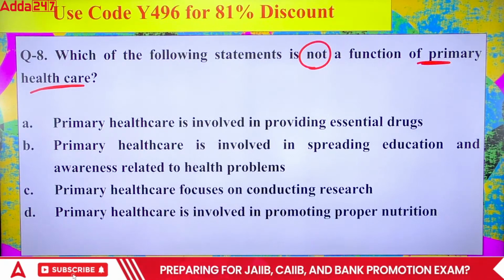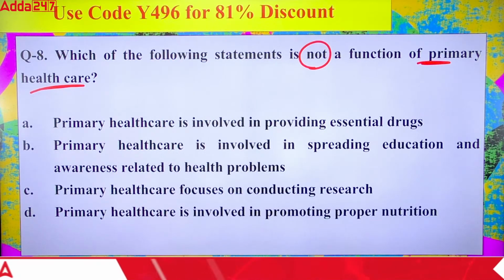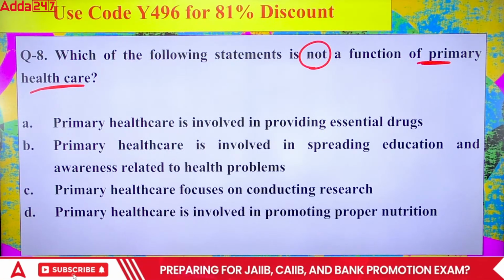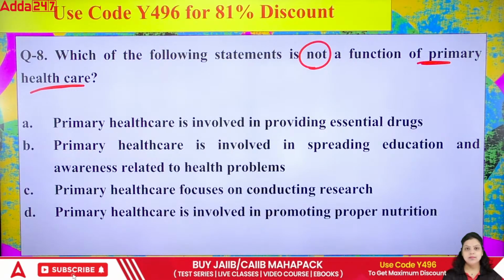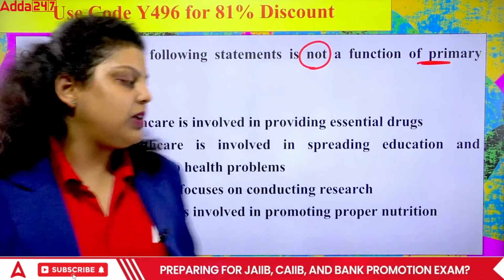Which of the following is correct? Answer quickly. If you don't know the answer to any particular question, just write don't know so that we will continue to the next question. We don't have to waste our time. Okay, 8th is C. Done. Maximum are going with the C option.